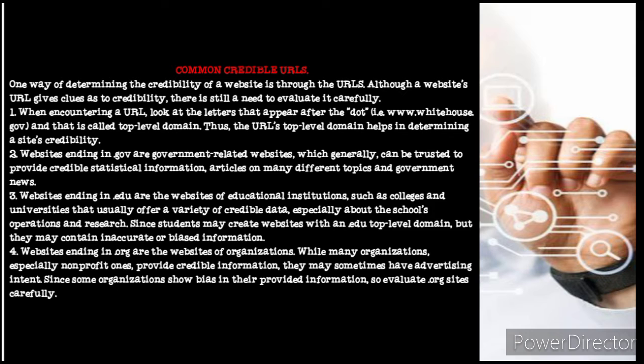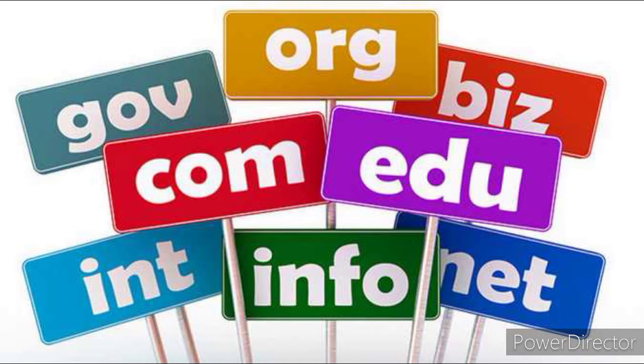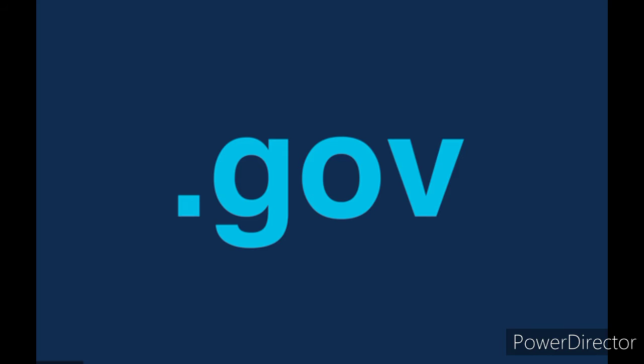Number 1. When encountering a URL, look at the letters that appear after the dot. Example is www.whitehouse.gov, and that is called the top-level domain. Does the URL top-level domain help in determining a site's credibility? Number 2, websites ending in .gov, or government-related websites, which generally can be trusted to provide credible statistical information, articles on many different topics, and government news.